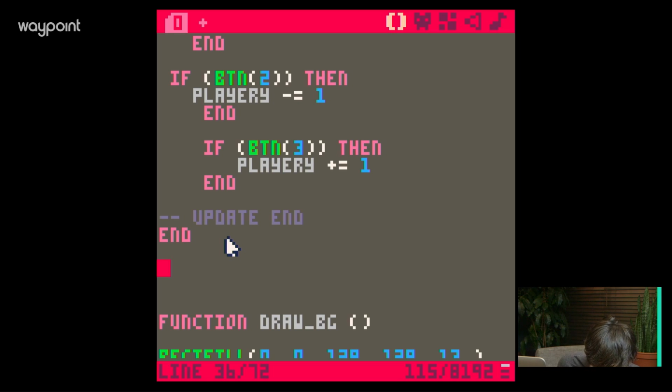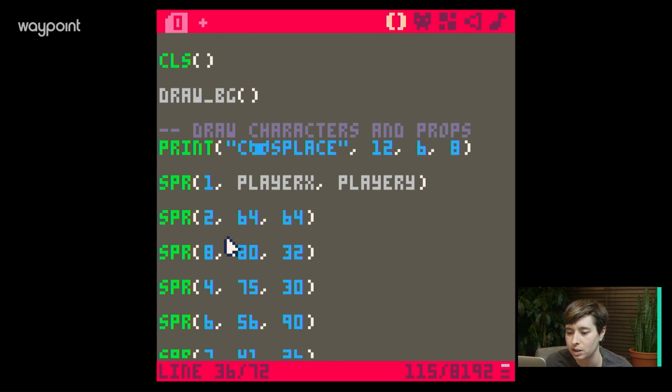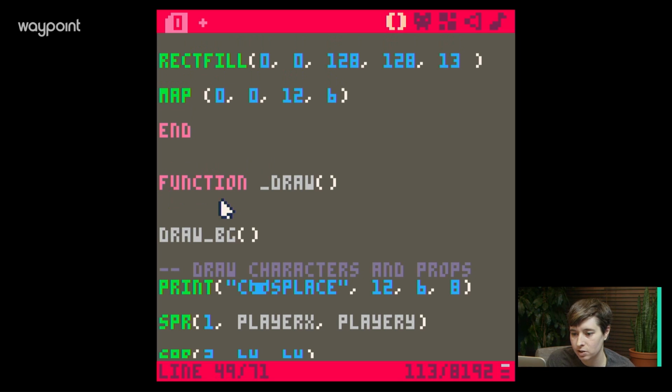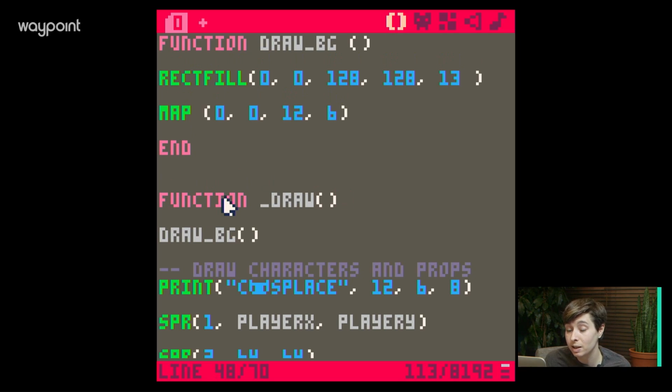Debugging is basically why I can't program. It's okay. It sucks. Yeah, I probably don't need that clear screen since you fill the screen anyway. Yeah, I think you're right. All right, let's get rid of that clear screen. I don't think we super need this anymore. That was just to make sure when we were at the very beginning that the character didn't put trails all over the place. Player X and Player Y are already sprite coordinates and pixels, aren't they? Passed directly to the sprite function. It's a good question.